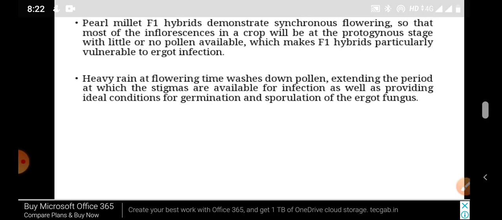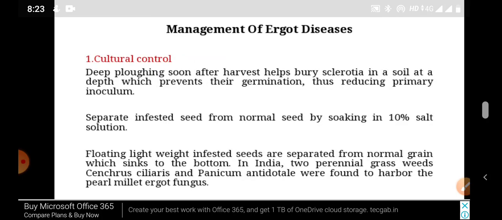Heavy rain at flowering time washes down pollen, extending the period at which the stigmas are available for infection, as well as providing ideal conditions for the germination and sporulation of the ergot fungus.